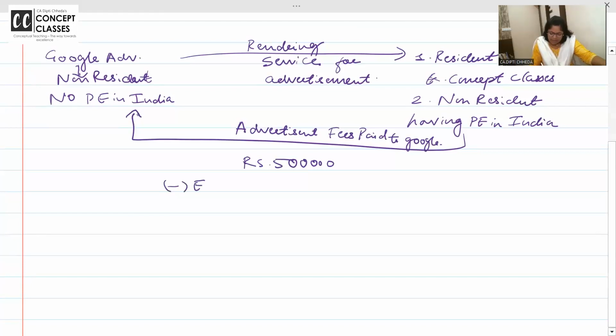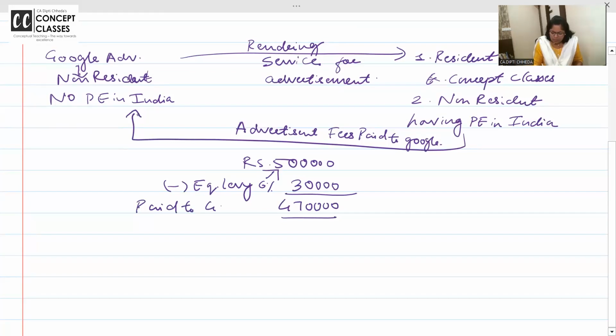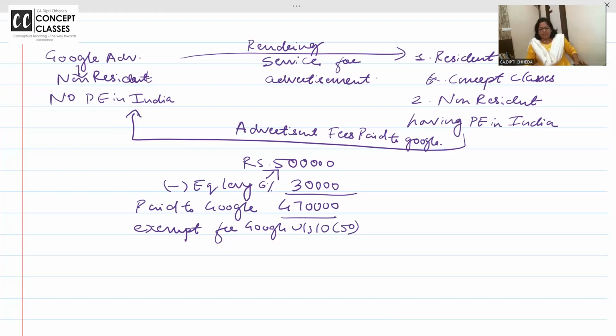Then we will deduct equalization levy. How much is it? 6%. 6% is the rate of equalization levy. 30,000 and 4,70,000 paid to Google. Exempt for Google under section 10(50). You just go on writing the concept. When this is all filled up, it will be very clear and I will shortly explain it again.